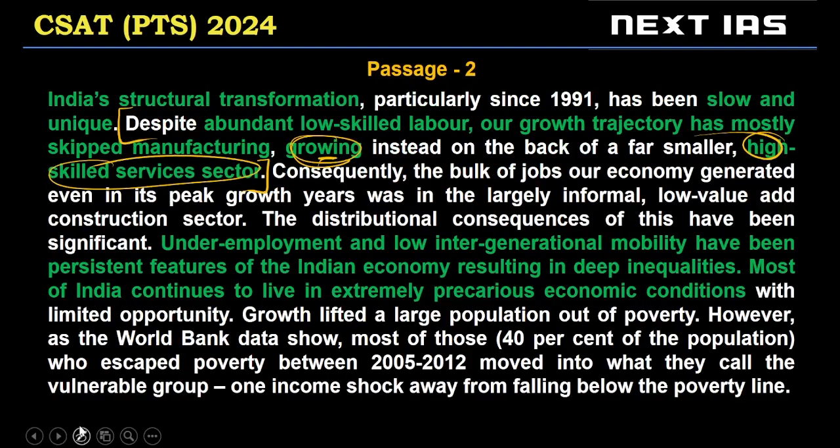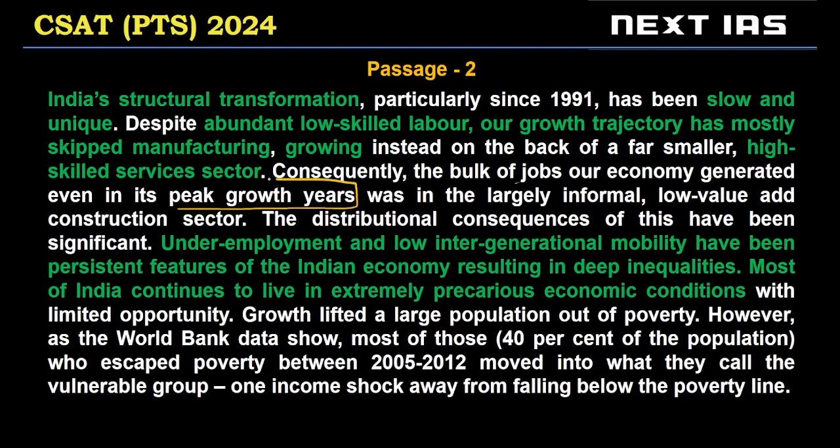Right? We can check the peak growth years question. So we are told consequently bulk of the jobs in our economy generated even in its peak growth years were informal jobs, right? Underemployment, low intergenerational mobility are persistent features that led to a lot of inequality.